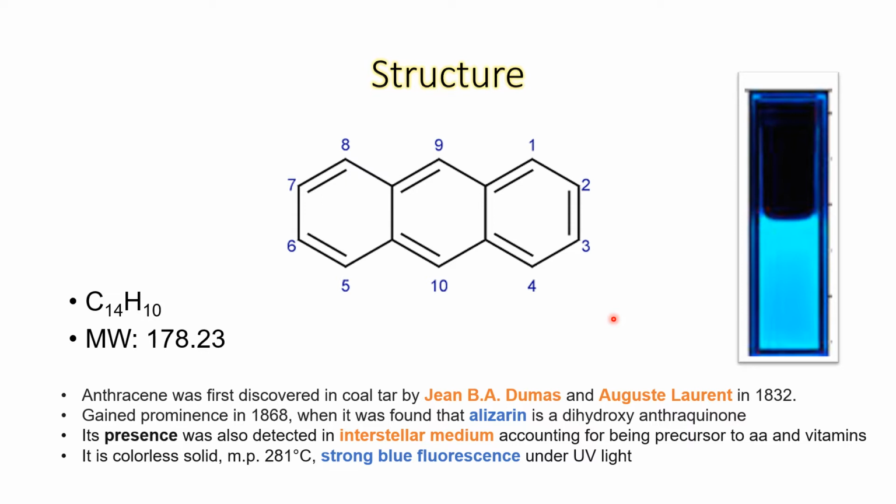It can be doped in certain other chemicals so that their detection becomes easy. As such, also because of a rich electronic framework in anthracene, it is capable of absorbing UV radiation, so it gets detected. But because of its fluorescence, much lower concentrations of anthracene can be easily determined.